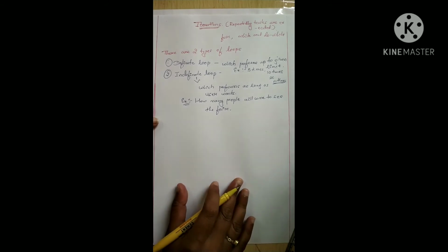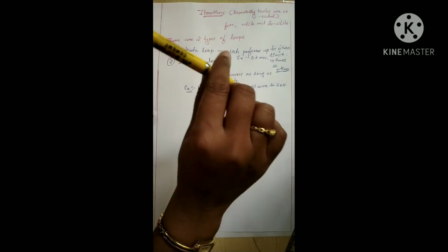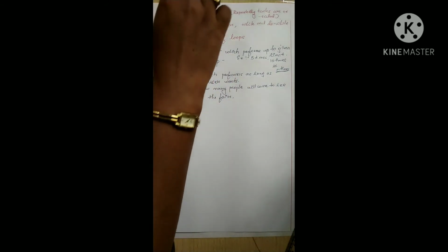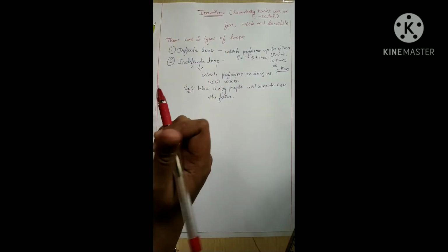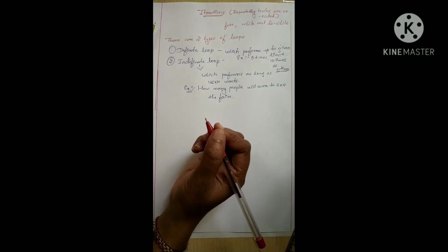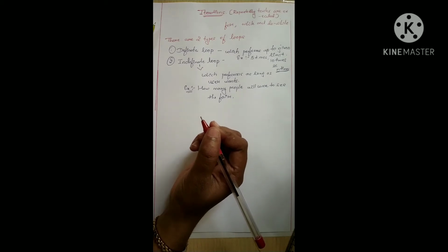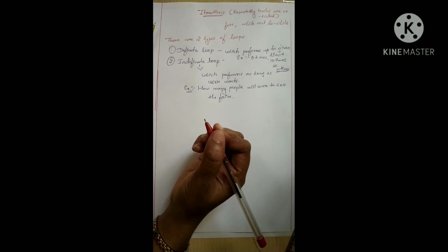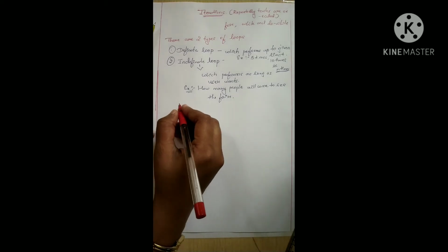And now we see that a loop can be constructed including 4 steps. Those are: initialization of the counter, execution of the statement in a loop, test for a specified condition for the execution of the loop, and fourth one is increment or decrement of the counter. Now we can see one by one.